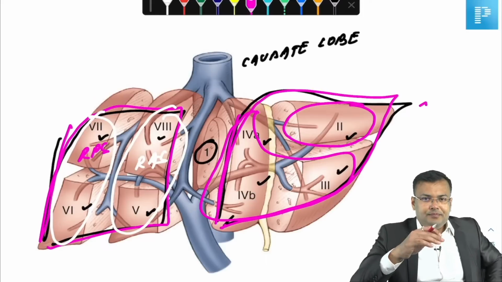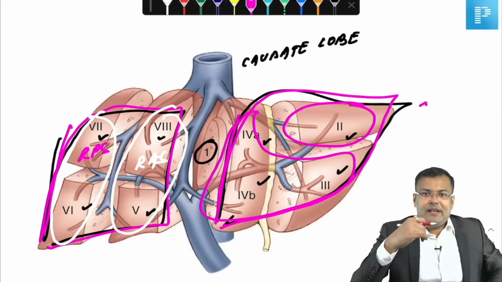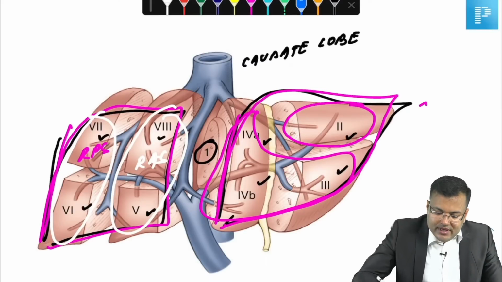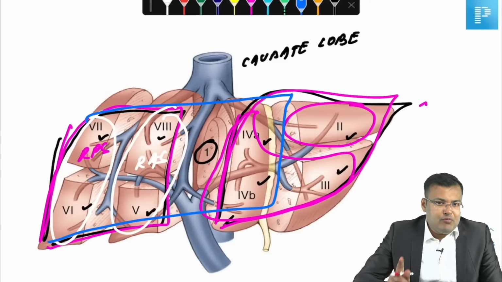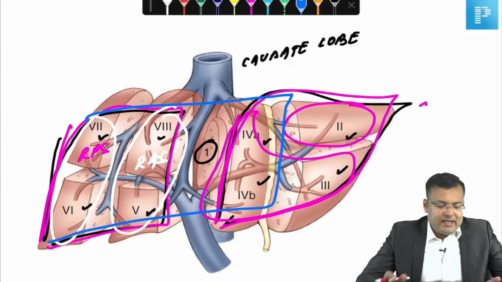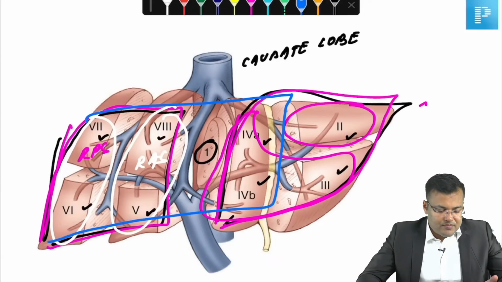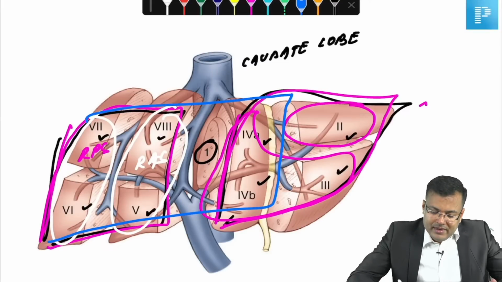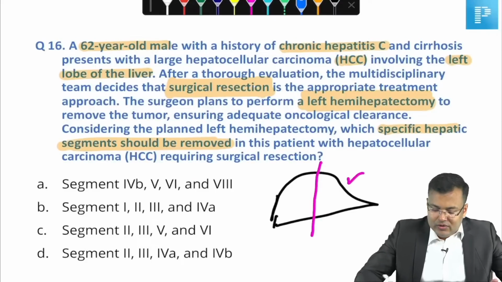So a simple question, if I am planning to perform extended hepatectomy, what kind of extended hepatectomy? I am performing extended right hepatectomy. So apart from removal of 5, 6, 7, 8, what are the other segments which are removed? Guys, tell me. In extended right hepatectomy, apart from 5, 6, 7, 8, what are the other segments removed? Yes, 4A, 4B. And if I am performing extended left hepatectomy, apart from 2, 3, 4, what else is removed? 5 and 8. Clear?